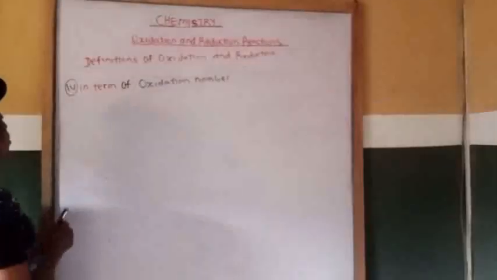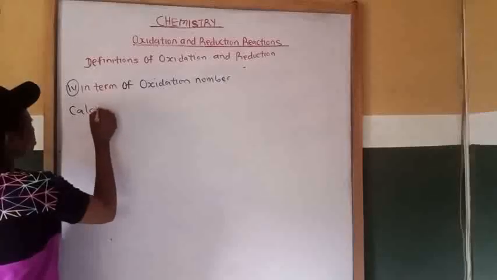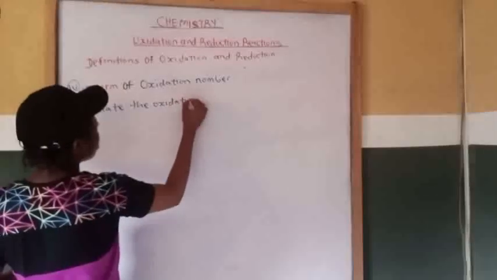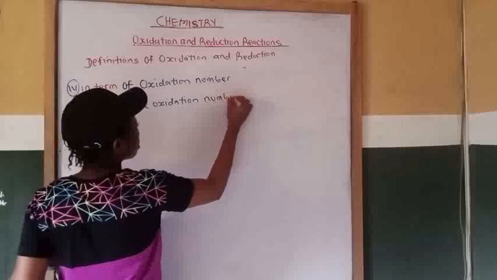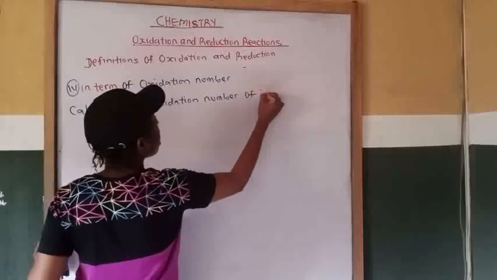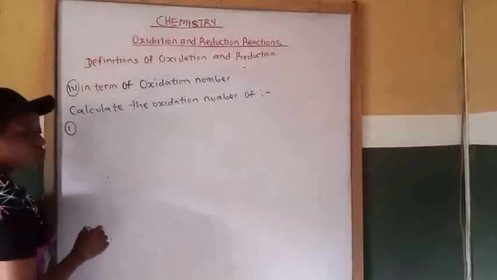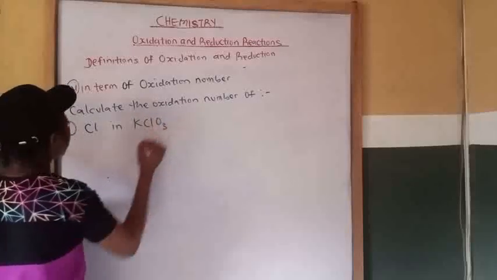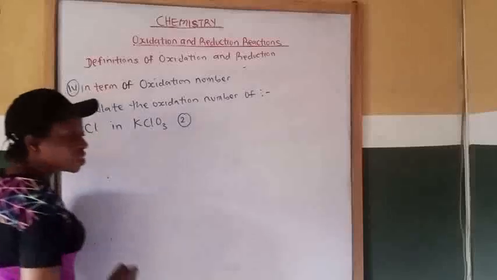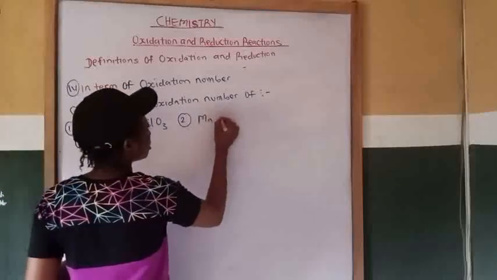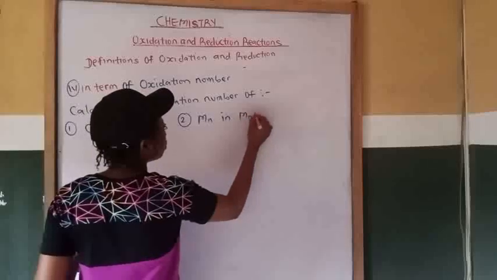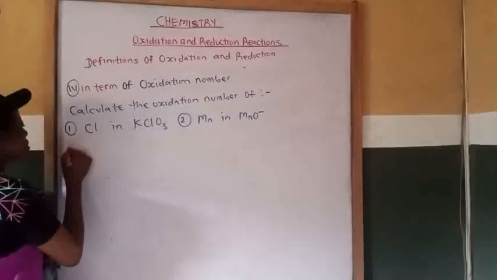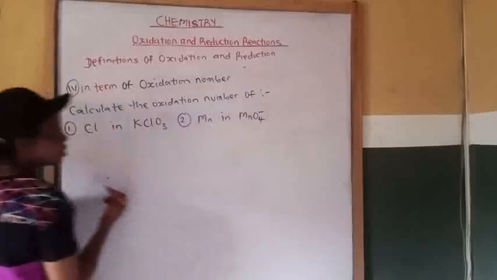Number 1, calculate the oxidation number of chlorine, that is Cl, in KClO3. 2, oxidation number of Mn in MnO4 minus. Let's use MnO4 minus.